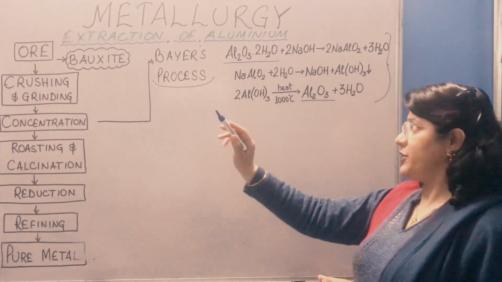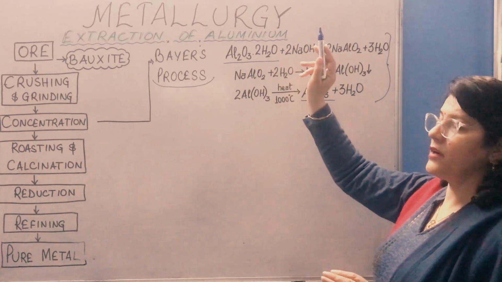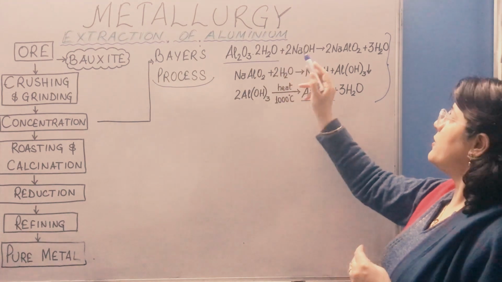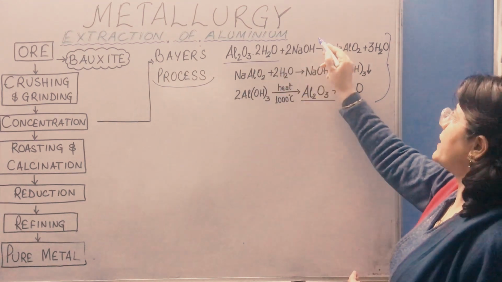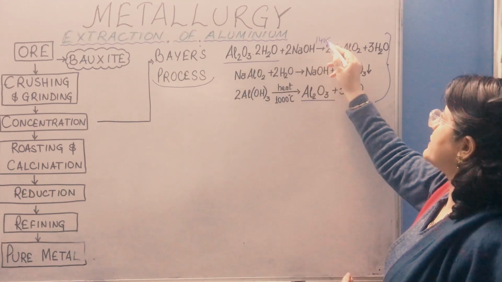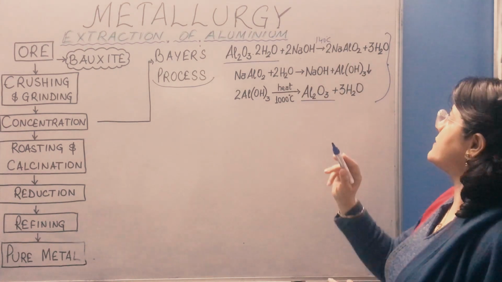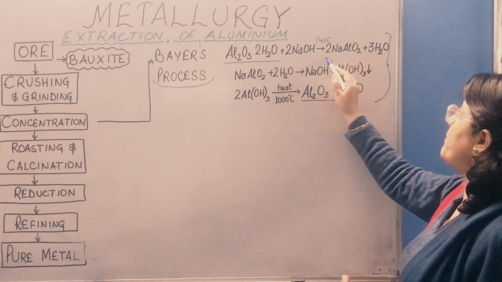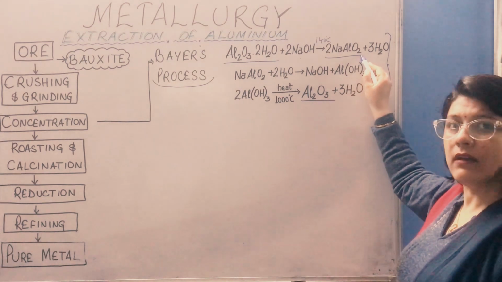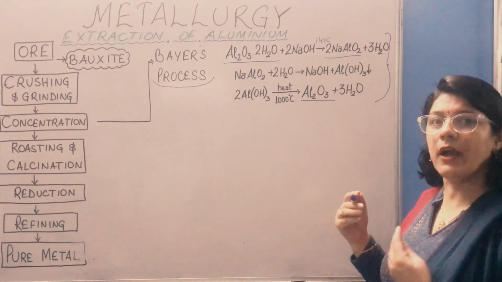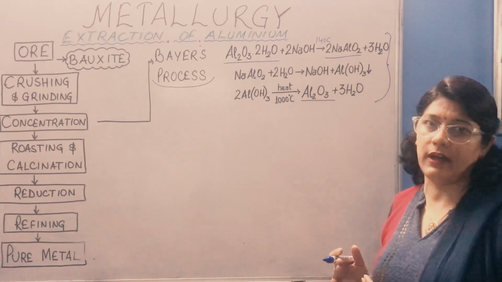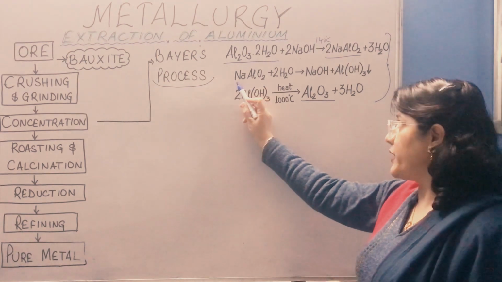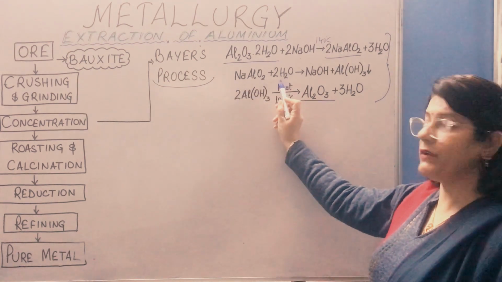After pulverization, this bauxite is treated under pressure with caustic soda at a temperature of 140 degrees Celsius to 150 degrees Celsius and converted into sodium meta-aluminate and along with red mud, which are the impurities which we need to filter out. Now, this sodium meta-aluminate is diluted with water.